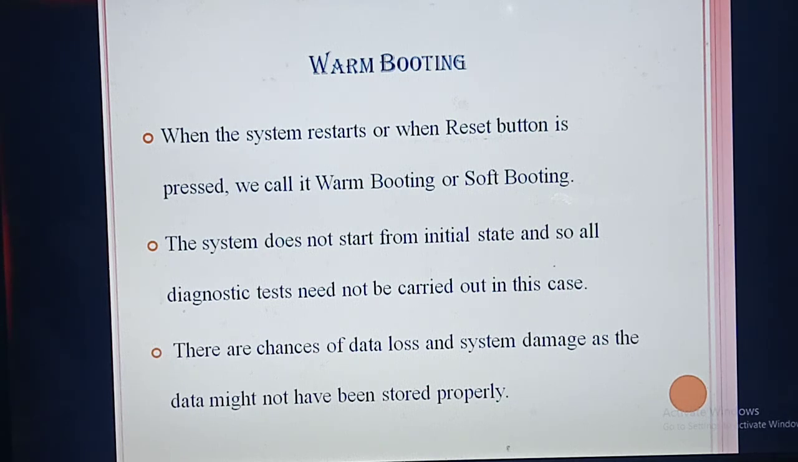Understood? So what are the things you have studied today? Output devices. What are the output devices? Speaker, multimedia projector, then booting. What are the important questions I said? Define booting, then types of booting, then warm booting as well as cold booting. Very important questions, students. So this chapter is over. Chapter 1 is over.